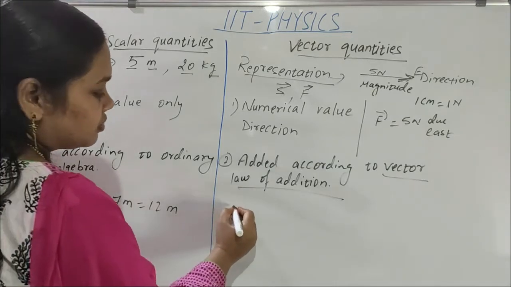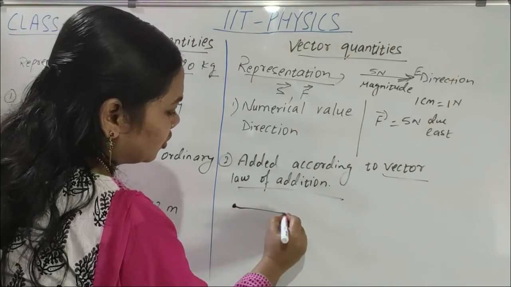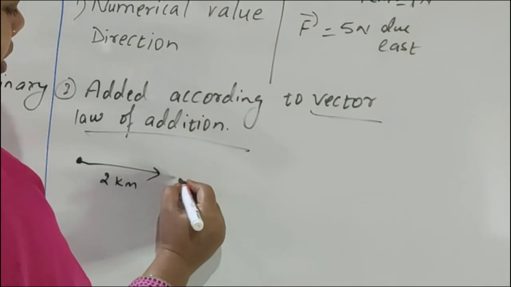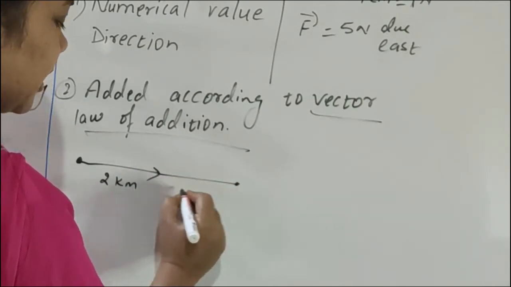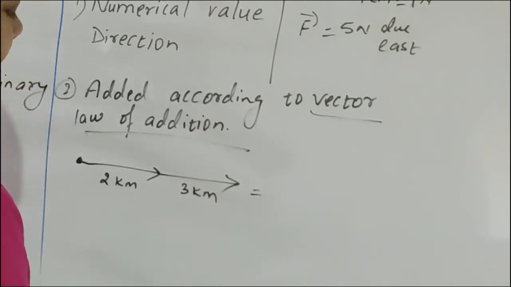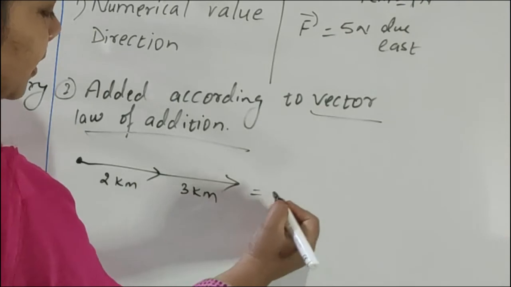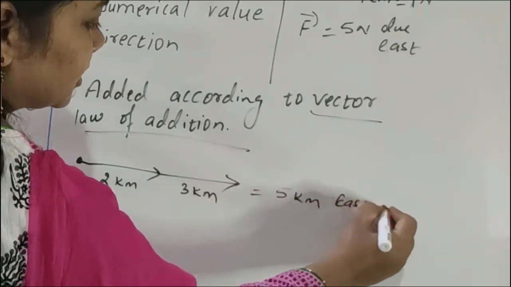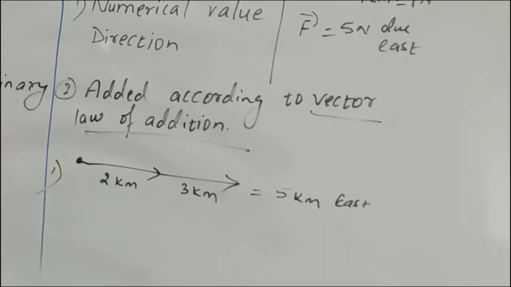Example, suppose a person moves due east some 2 kilometer, again some 3 kilometer in the same direction, then what is the resultant? 2 kilometer plus 3 kilometer, 5 kilometer in the same direction, east direction. This is the first case, resultant 5 kilometer towards east.